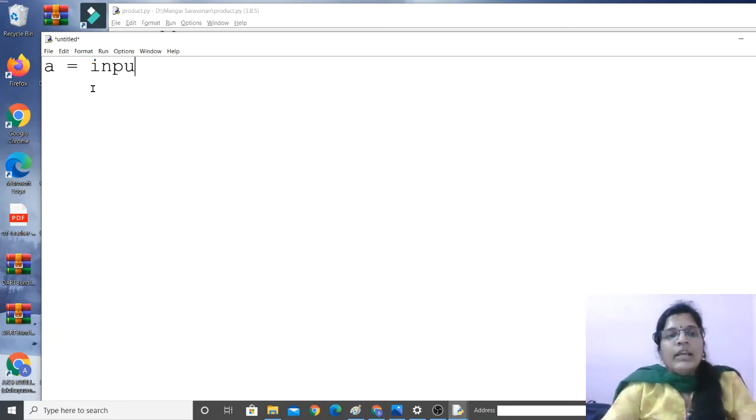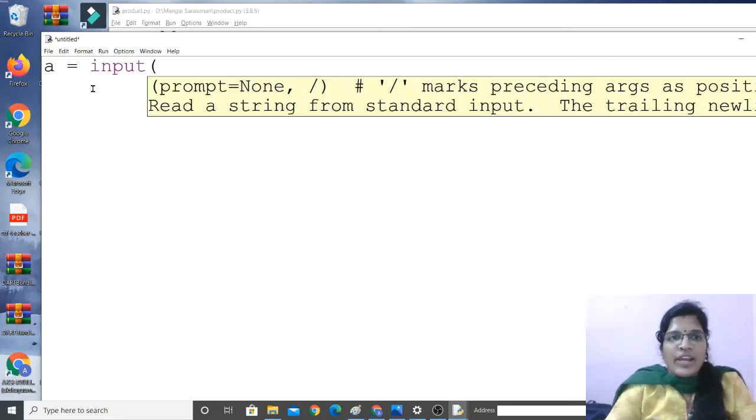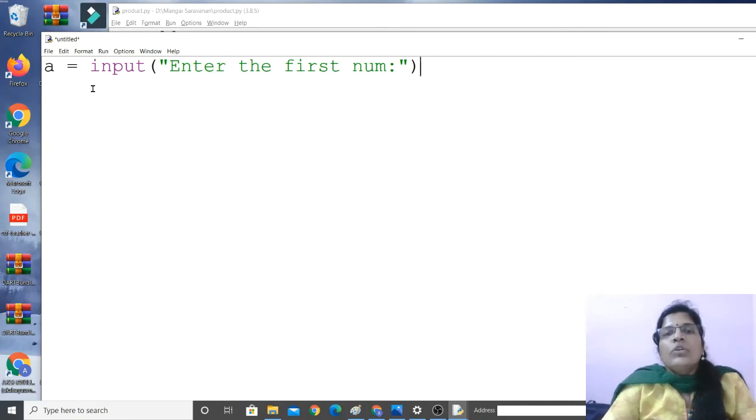For getting an input from a user, we have to use the function called input. Inside the bracket, I'm going to write in double quotation, "Enter the first number". Then double quotation closed and then close the bracket. Whatever we write within a double quotation, a single quotation or a triple quotation is going to be displayed as we have given. So the first statement, when you run this program, will ask: enter the first number.